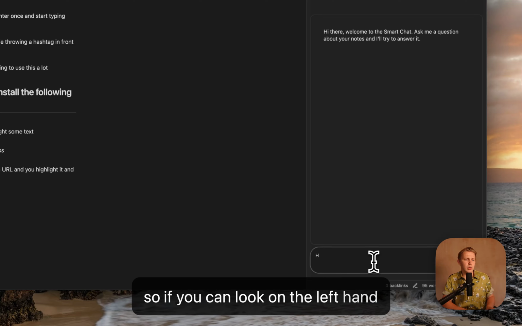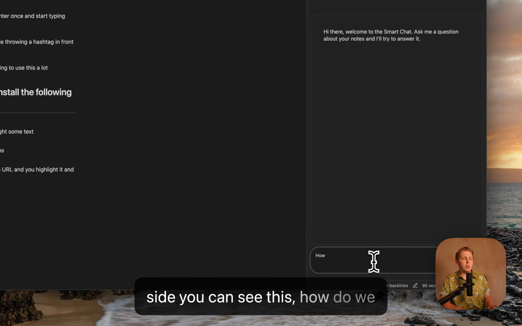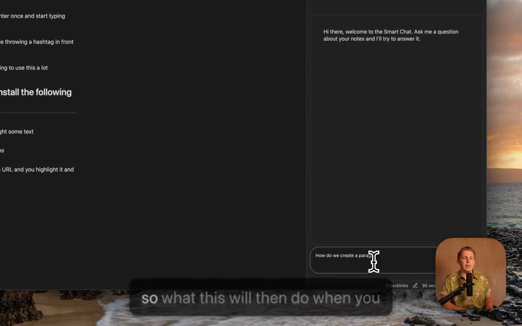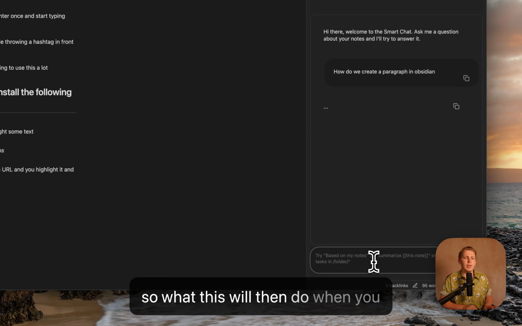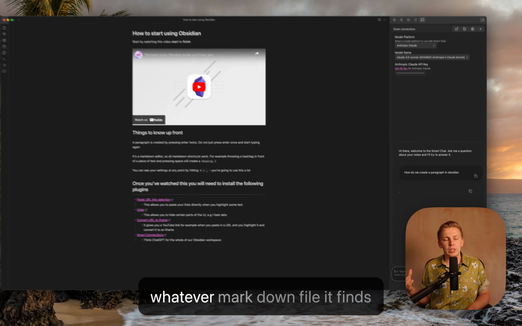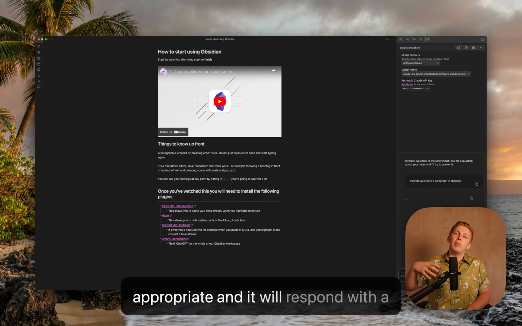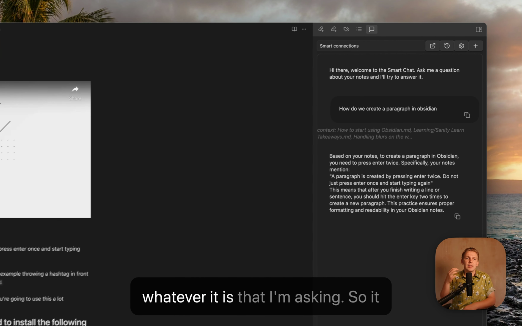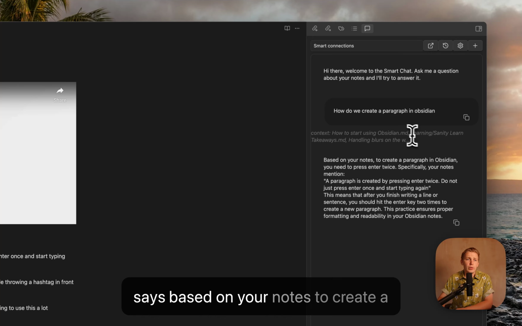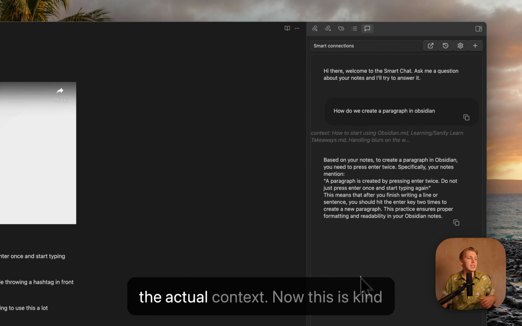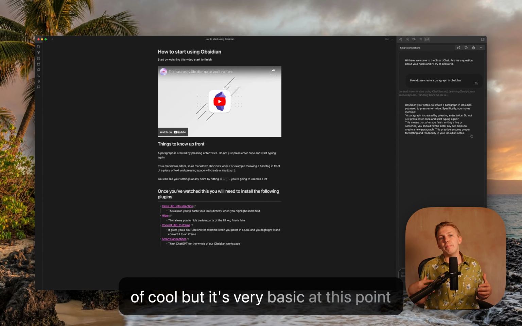how do we create a paragraph in Obsidian? What this will then do when you fire this off is find the context of whatever markdown file it finds appropriate, and respond with a little tiny snippet that tells me about whatever it is that I'm asking. So it says, based on your notes, to create a paragraph in Obsidian, you need to press enter twice. Specifically, your notes mention, and then it gives you the actual context. Now, this is kind of cool, but it's very basic at this point.